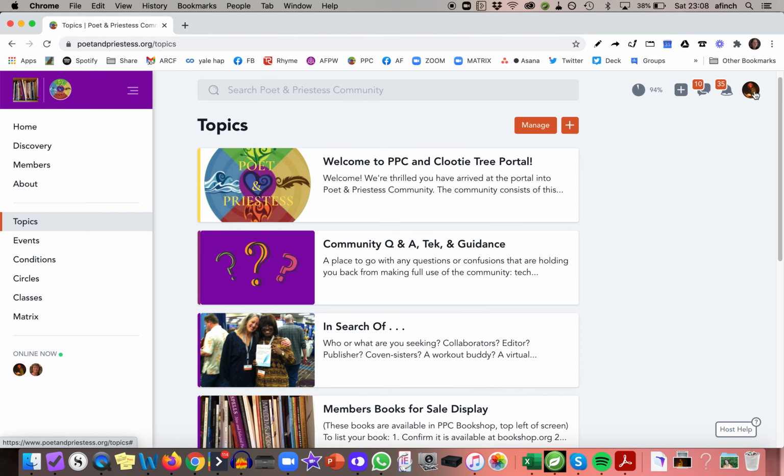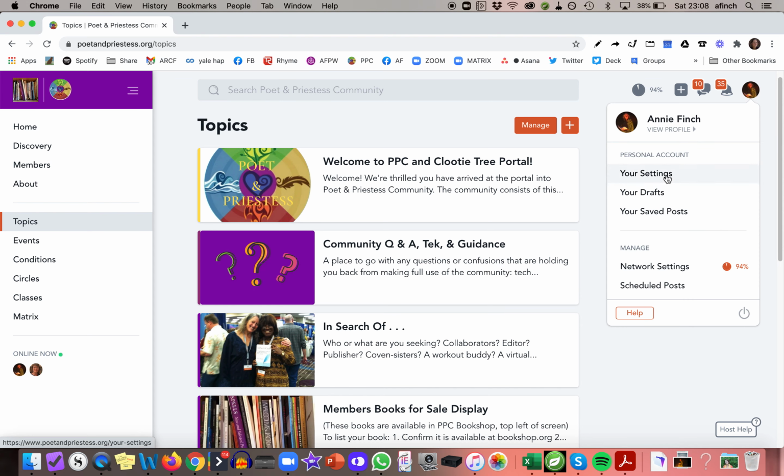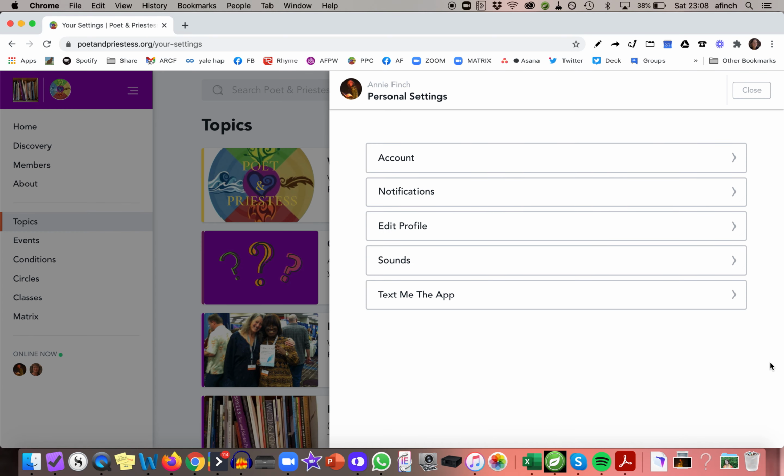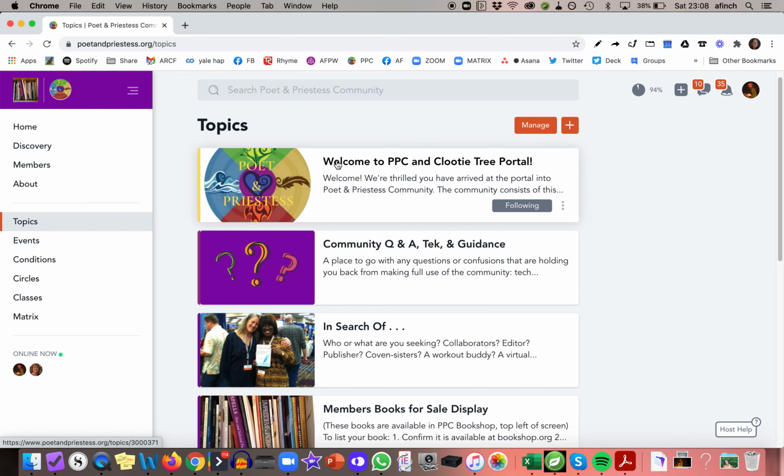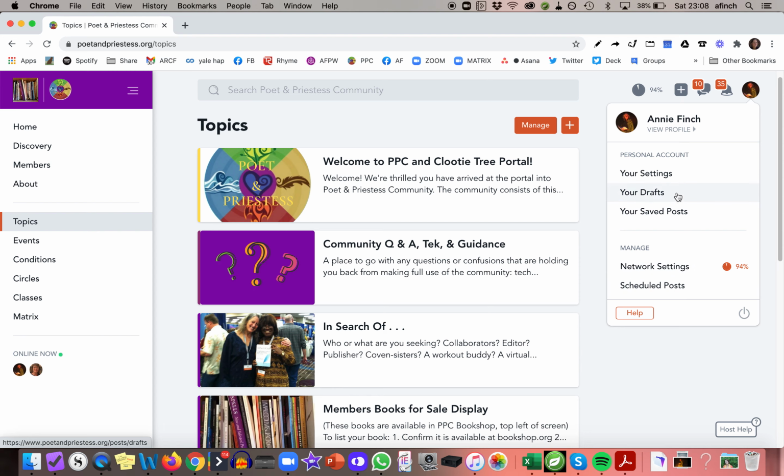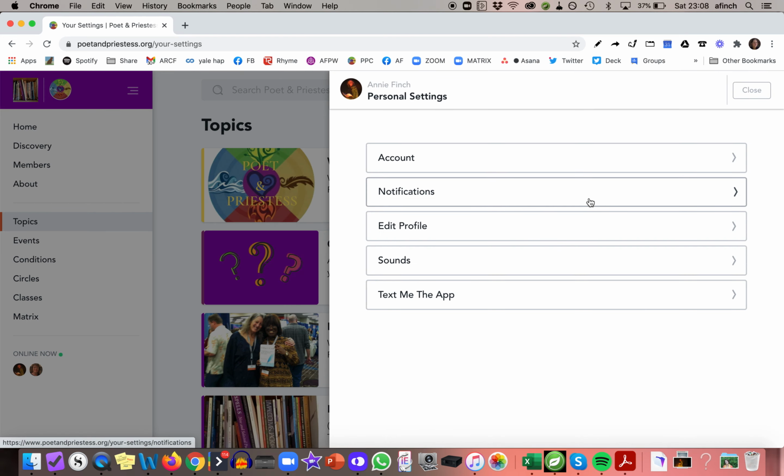The next step is to make sure you get the app. You can get the app here, again under settings. Text me the app. You can also get it from your phone directly in the App Store, Mighty Network, and then put in the name Poet and Priestess, and you'll get right there. You can also get to it through the welcome email, or the welcome message you'll find right here in the welcome section. So however you do it, get the app for your phone, fix your notifications, and then the next thing you